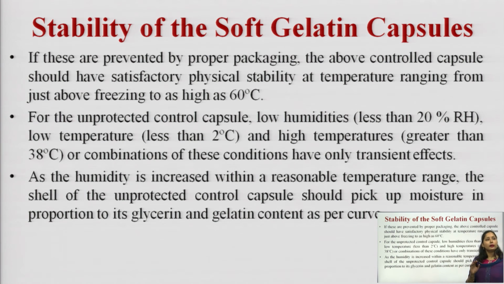So, as the humidity is increased within a reasonable temperature range, the shell of the unprotected control capsule should pick up moisture in proportion to its glycerin and gelatin content.